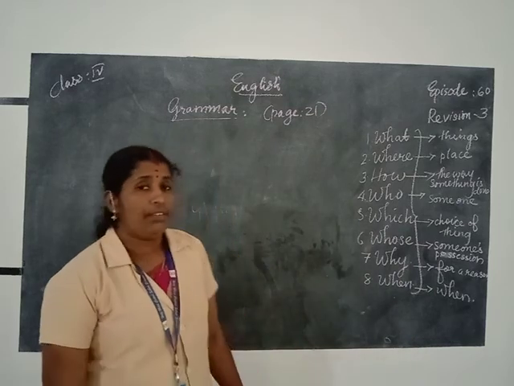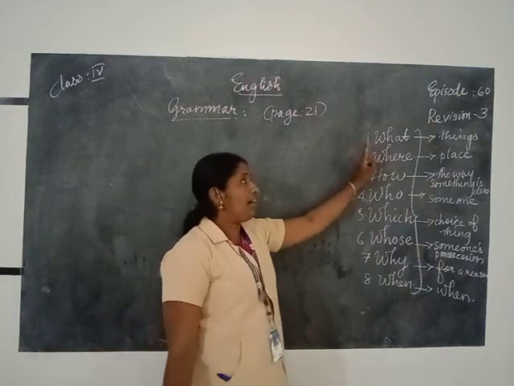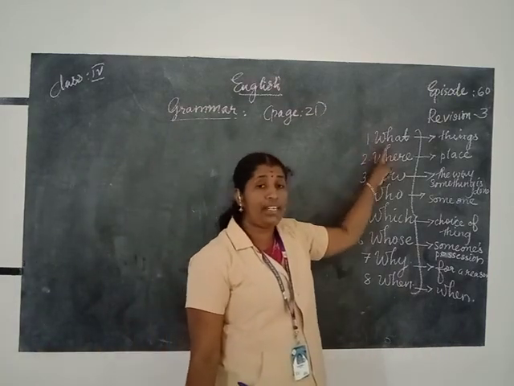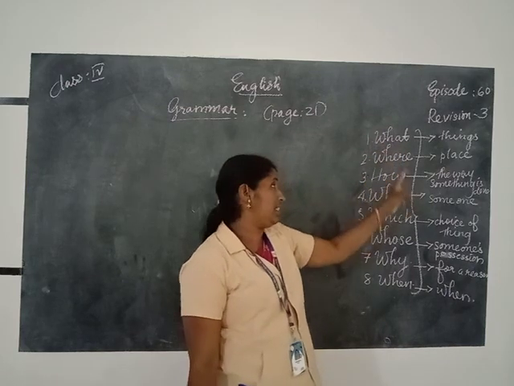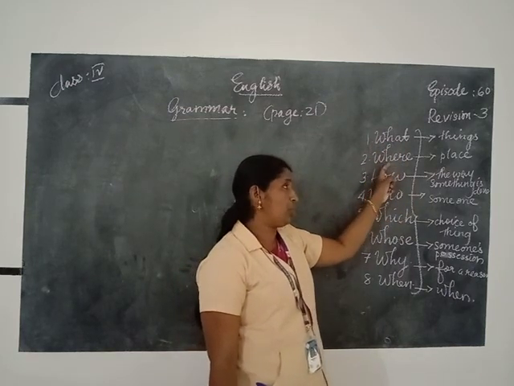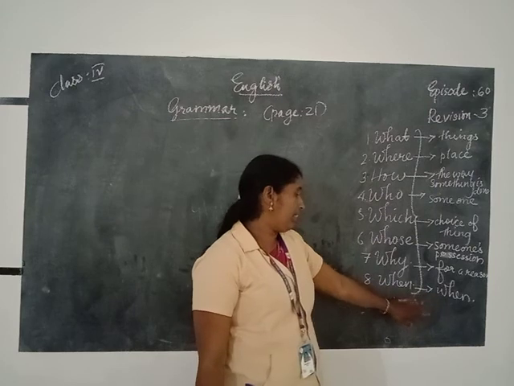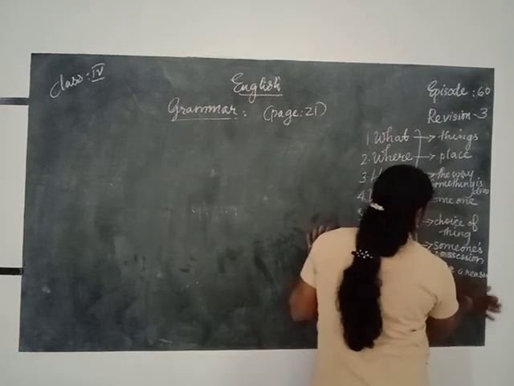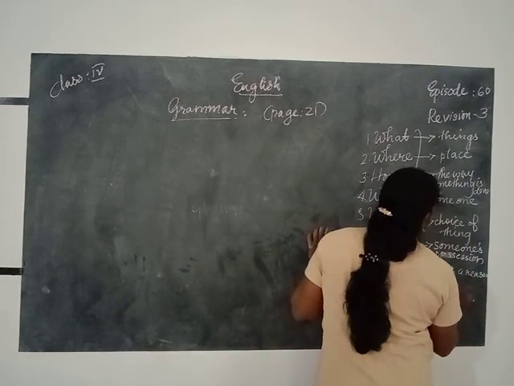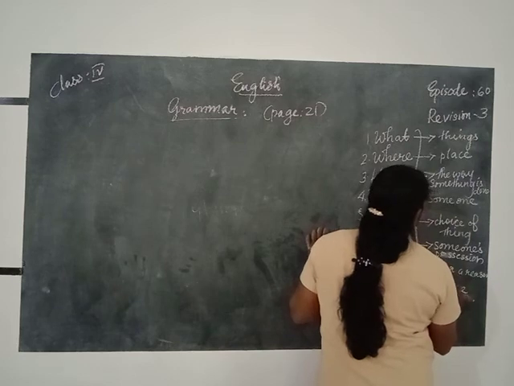Then what is used to ask about things. Where is used to ask about the place. When is used to ask about the time.